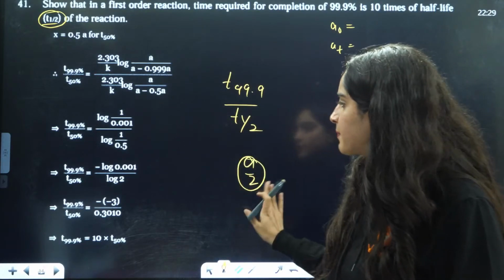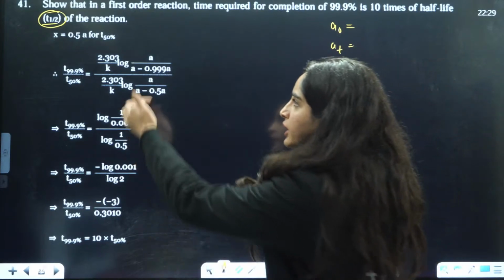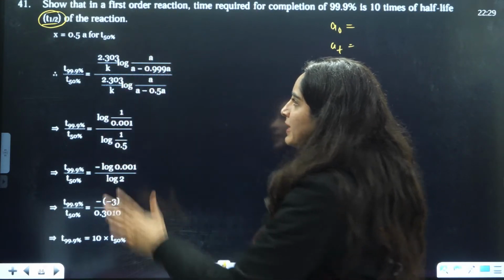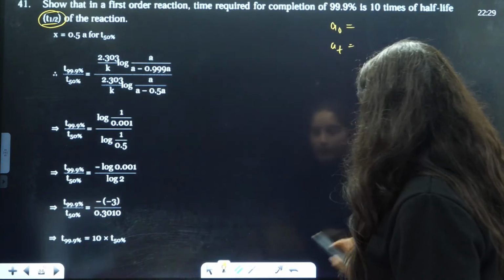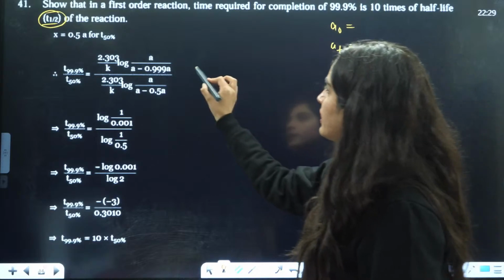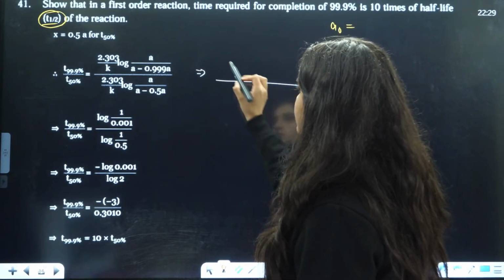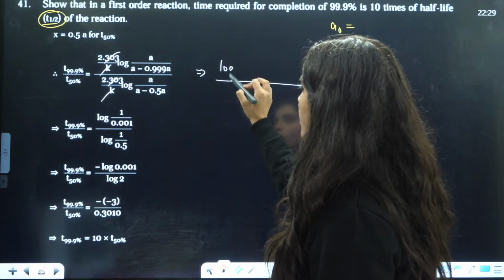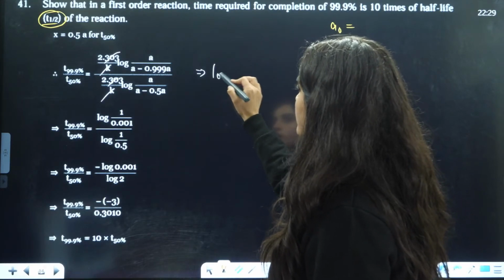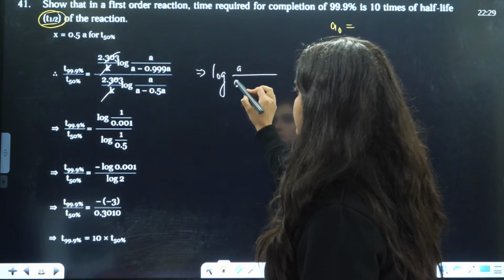So A by 2 is subtracted from here. Right. Then you will just do the calculation. A will be cancelled out. Let me just write it down. This will be cancelled out. This will be log. Right. This will be log.